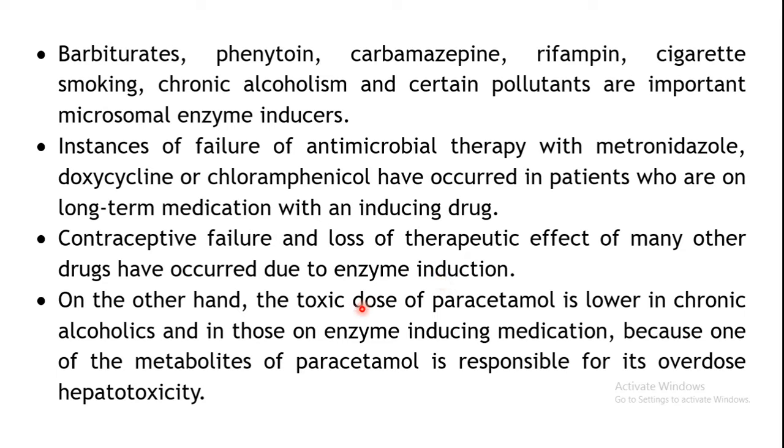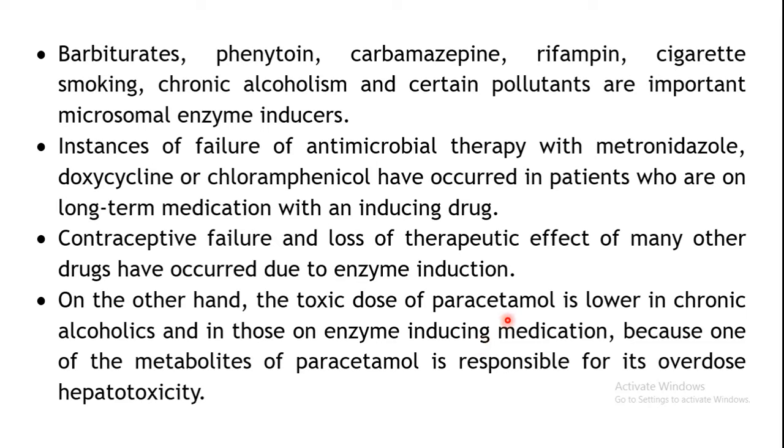On the contrary, there is one more situation wherein the toxicity of certain drugs may also be lowered. Say for example paracetamol, it produces some toxic intermediates. Now such toxicity of paracetamol is lower in chronic alcoholics. Why? Because alcohol is an enzyme inducer, so it induces the enzymes involved in the metabolism of paracetamol.